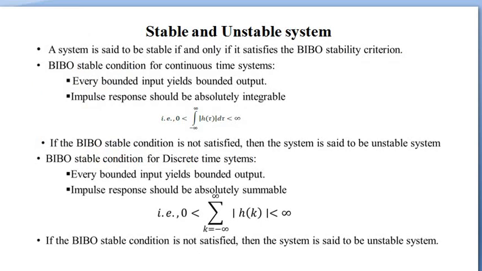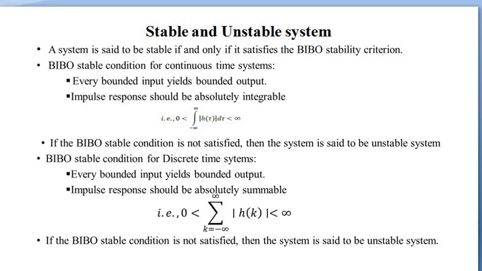Stable and unstable system. A system is said to be stable if and only if it satisfies the bounded input and bounded output stability criteria. The BIBO stability condition for a continuous time system is that every bounded input yields bounded output. The impulse response should be absolutely integrable, that is, the integral from minus infinity to infinity of modulus h of tau d tau should be less than infinity and greater than 0.